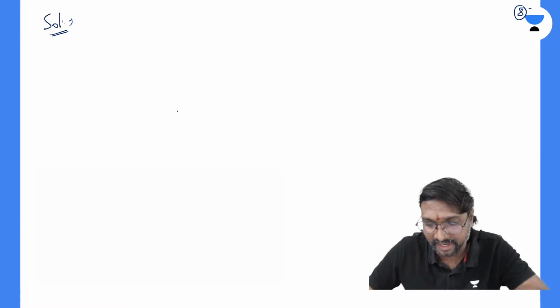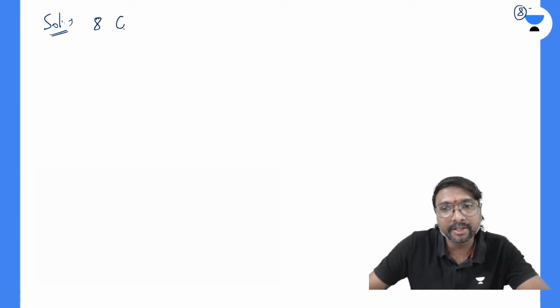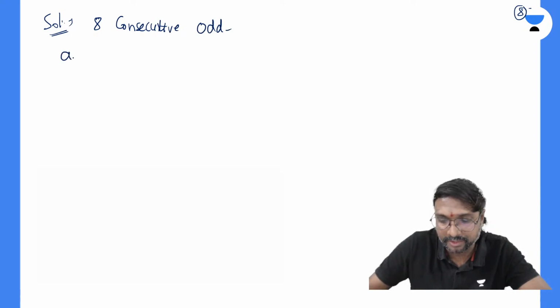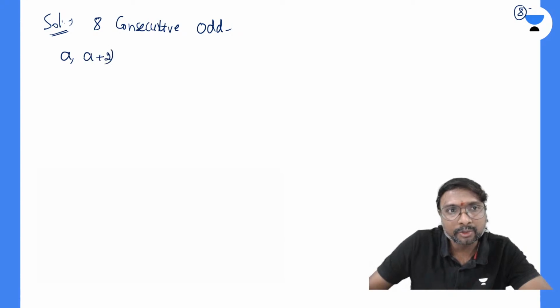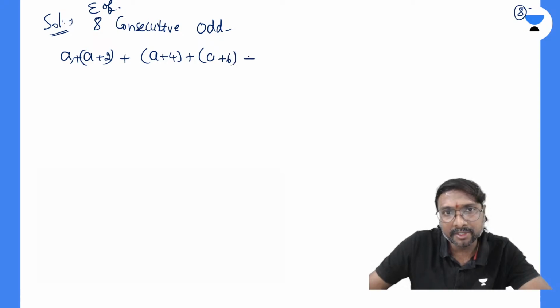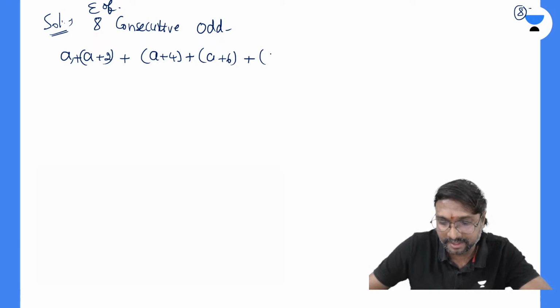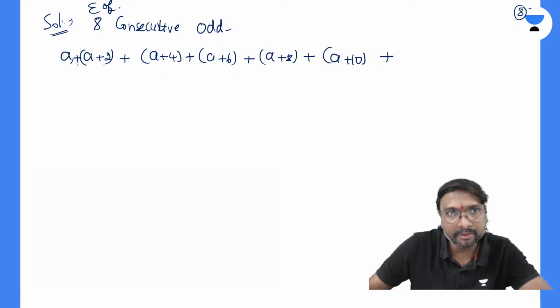So what is the sum of these 8 consecutive odd numbers? Let the first be a, then a plus 2, a plus 4, a plus 6, a plus 8, a plus 10, a plus 12, and a plus 14.